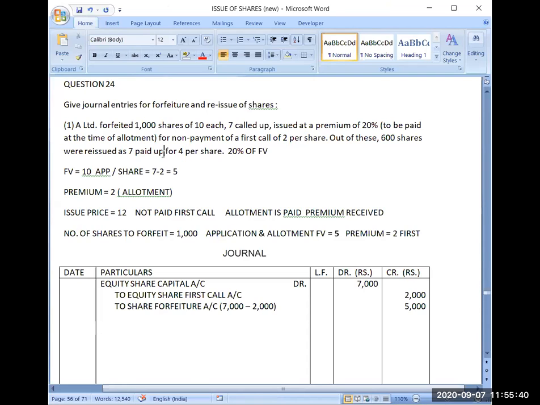Very good. Sometimes you were getting this earlier in the questions. Now try to recall which amount you will be getting in your bank account. Instead of 7, in this question it is given 7.